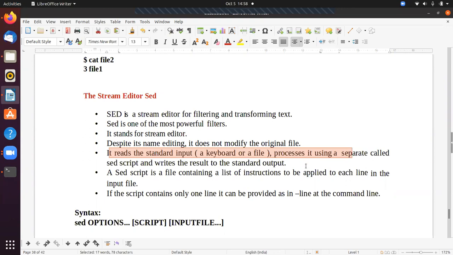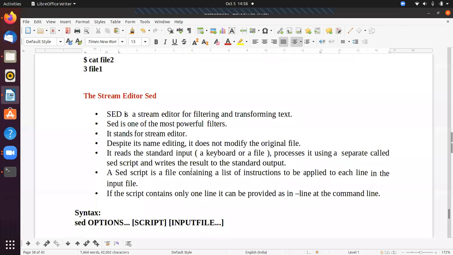For example, if you want to replace all the small s with capital S in a file, you give one file as input, and after modification you can present the data on standard output.